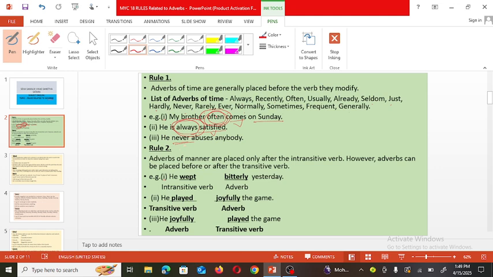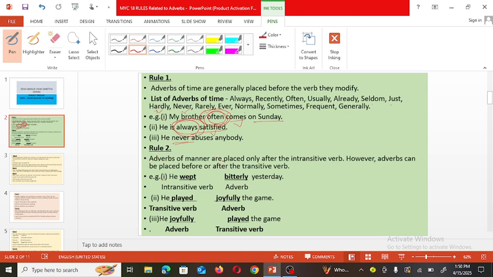If you observe this list, always, recently, often, usually, already, it indicates a positive or affirmative sense in the sentence. But when words such as seldom, hardly, never or rarely are used, it indicates a negative sense in the sentence. Now see the second rule.